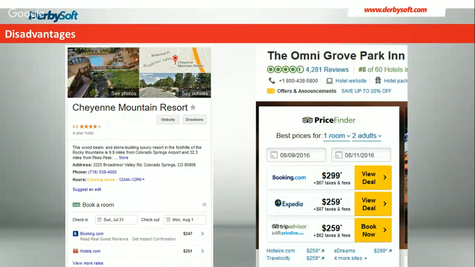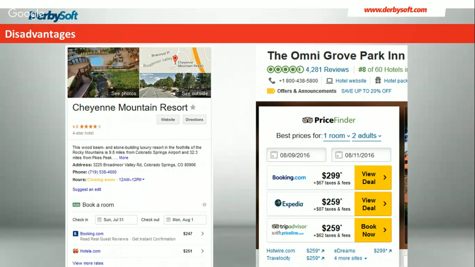Same thing can be said with the TripAdvisor example. Now, in this example, though, you do have a countermeasure in the fact that you have the ability to have both that instant book and your managed CPC. So if the bottom one here, where it says TripAdvisor with Priceline, if that was not coming up on there, I could still have one of the other options coming up on top.